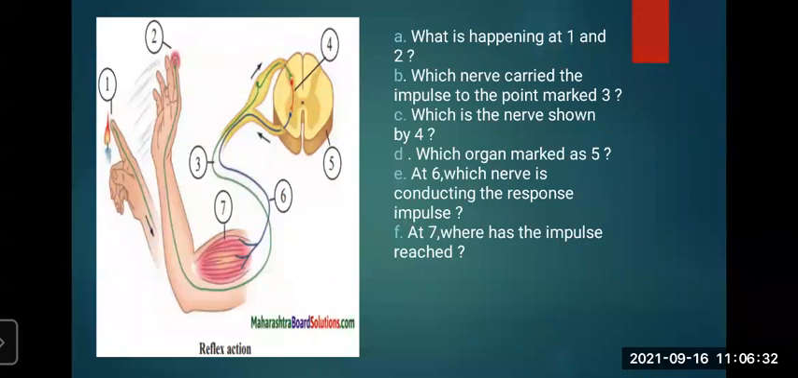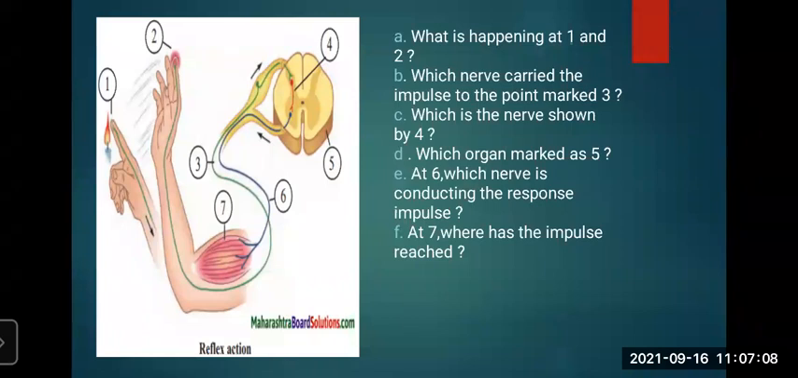So through this, the brain gets the signal, right? And at 6, which nerve is conducting the response impulse? It is again the motor neuron, which carries the impulse from the brain or spinal cord to effector organs like muscles, where the effect is going, so it will send the message there. So at 7, where has the impulse reached? What is its effect? The effector muscle cells get the message, oh, it is burning, and we quickly remove our hand.